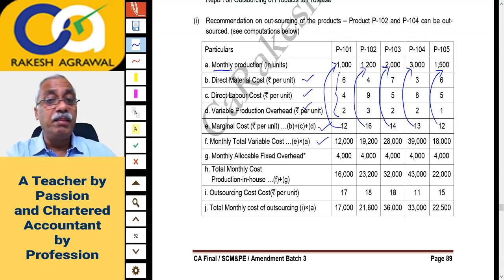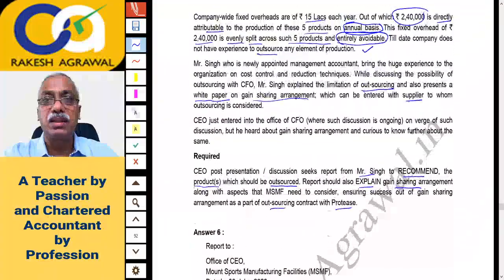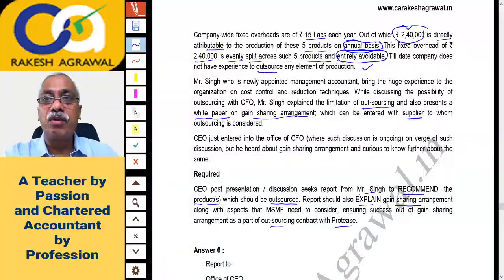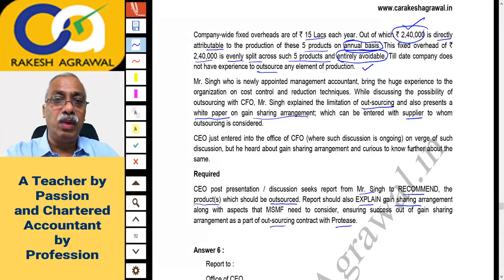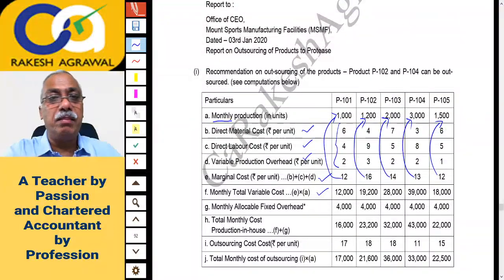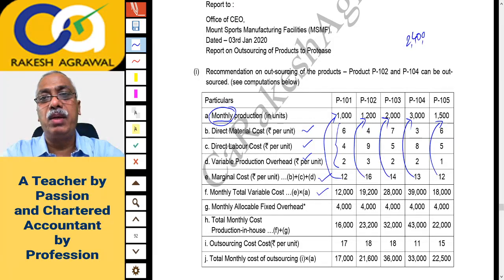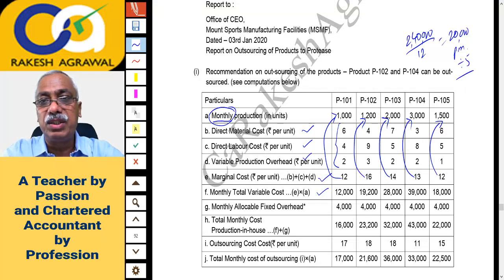Then we have to take the avoidable fixed overheads. Please remember, the avoidable fixed overheads given above were 2,40,000, but I think that was for a year. Let us check again. Yes, this 2,40,000 is directly attributable on an annual basis, and it is to be shared equally. So 2,40,000 per annum, but here the production is monthly. First, 2,40,000 divided by 12 months gives 20,000 per month, and it is to be divided equally by 5, so it gets distributed between the 5 products equally.